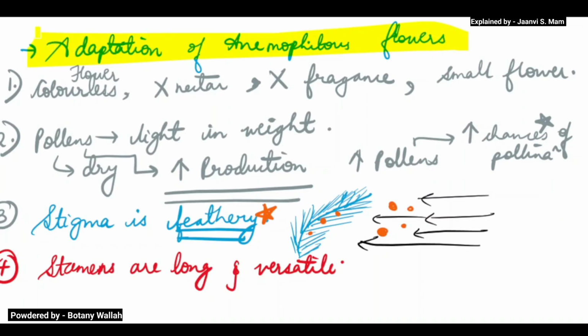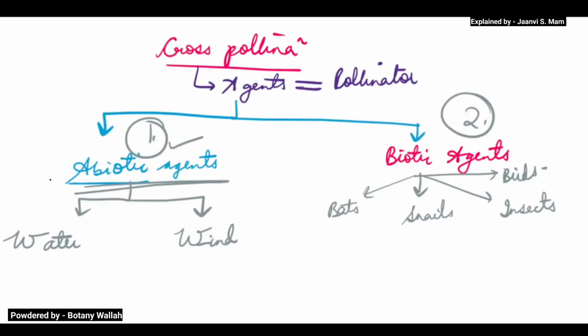So coming to the next part, which is pollination by water. Okay, the second type is pollination by water. We are done with wind pollination. So in abiotic, wind and water are there, and we are now doing water pollination. Then we will come to biotic agents.